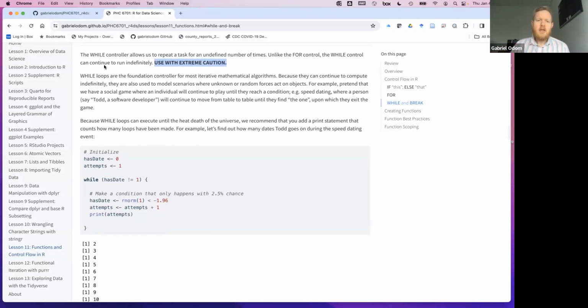So while loops are actually the foundation for most mathematical algorithms. Mathematical algorithms operate until tolerance is achieved. There's this mathematical concept called tolerance, and that is like in numeric methods where you say, keep performing this action until you get close enough to the right answer. Okay. Now, close enough for a human and close enough for a computer are very, very different things.